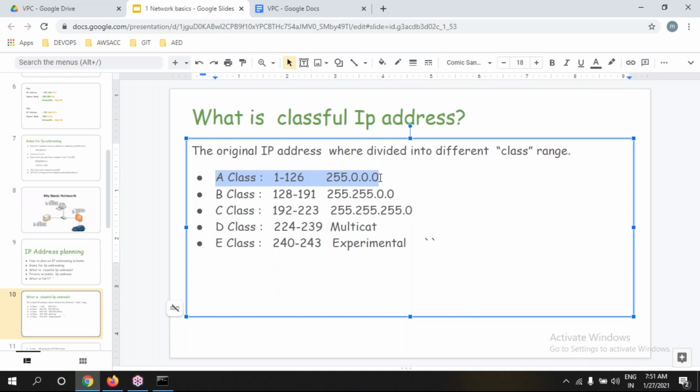For example, if you want to send a mail from a laptop to a friend sitting in the US, or send a WhatsApp message to a friend in the US while you're in Hyderabad, can you send a message without a network? Is it God gifted? No, it is not like that.